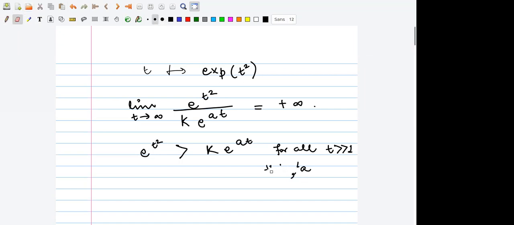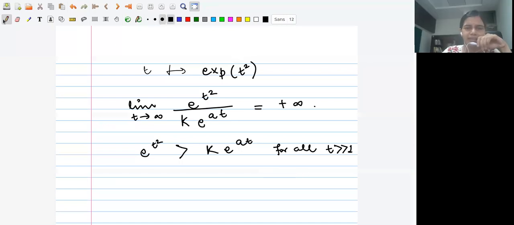So what is this saying? This is saying that for this function exponential t square, as t tends to positive infinity, this function increases faster than k times exponential at, regardless of how large the constants k and a may be, right? So this is exactly saying that this function cannot be of exponential order. Is that correct?